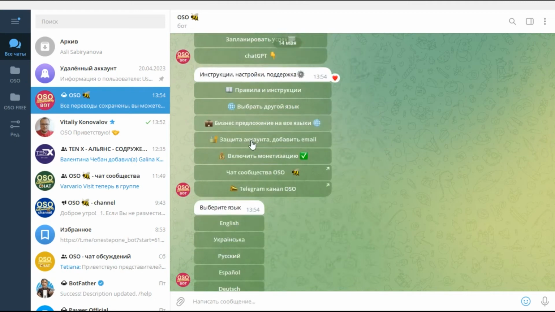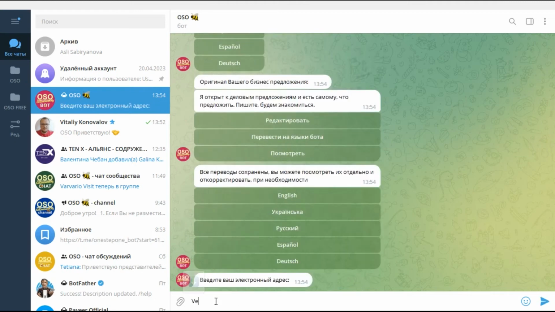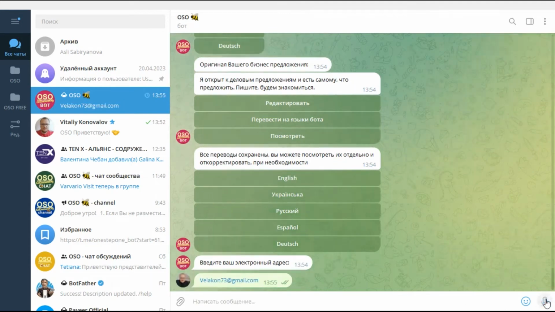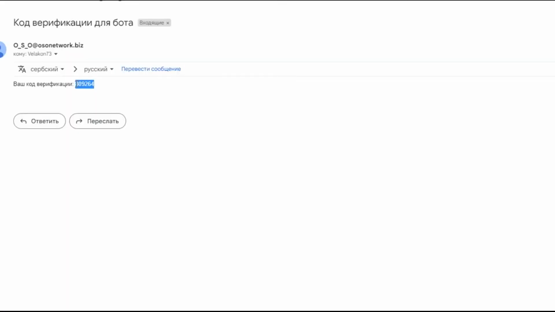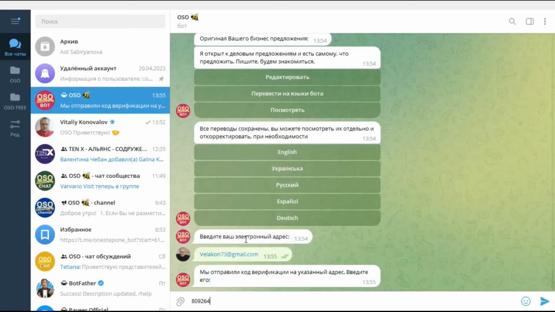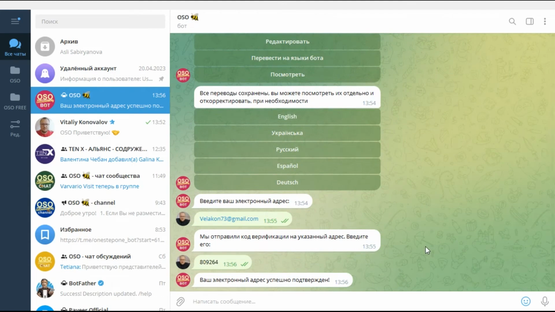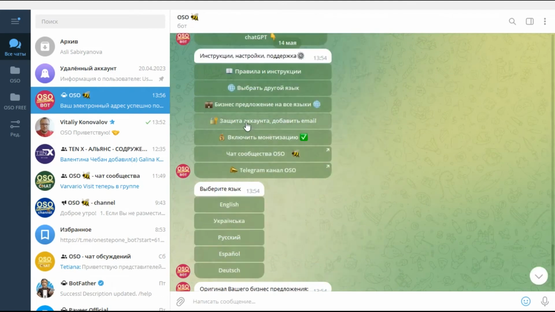Let's move on. Account protection. Add email. Here you will be able to verify your email, which in the future will allow you to restore access to your bot account, even if you lose your Telegram account. Try to use Gmail.com mail. Verification is the simplest. Send mail to the bot following the instructions. It will send a verification code to this address, which will need to be sent in a message to the bot. After that, your mail is linked to your OSO system account.